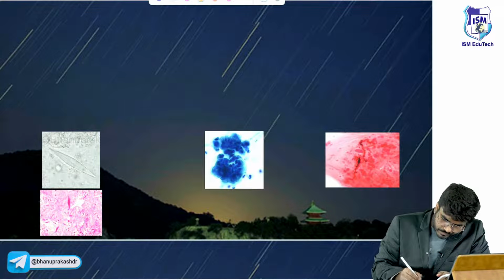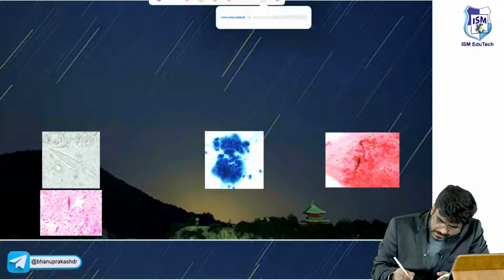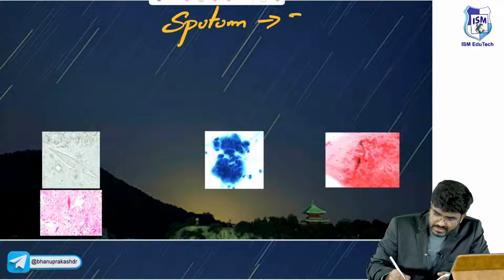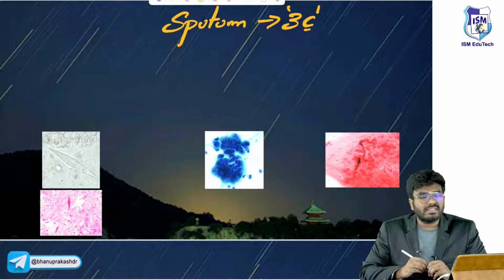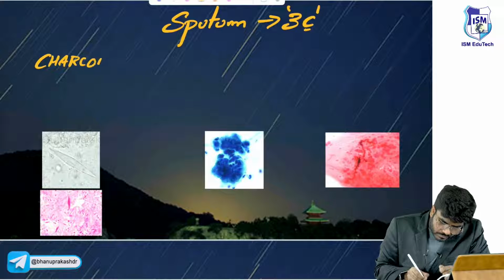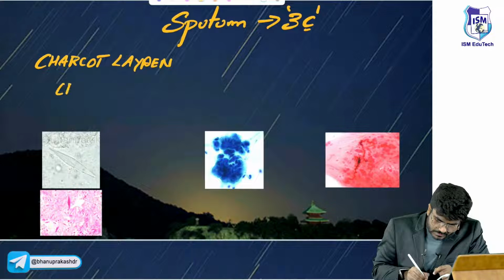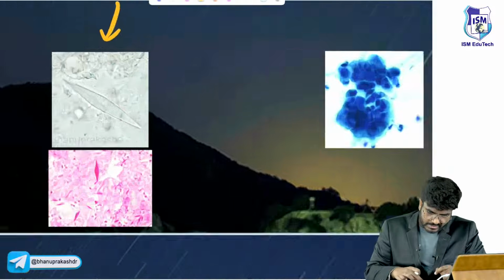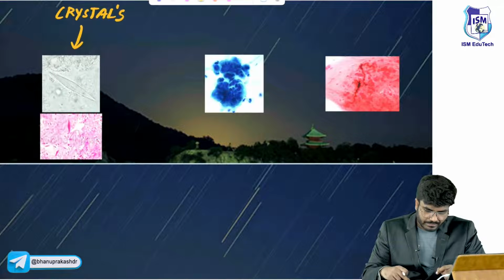In the sputum you will see 3C bodies. What are the 3C bodies, sir? Any idea? One thing is Charcot-Leyden crystals. So in the sputum, under the microscope, what you can see is these crystal-like appearances. These are called Charcot-Leyden crystals.